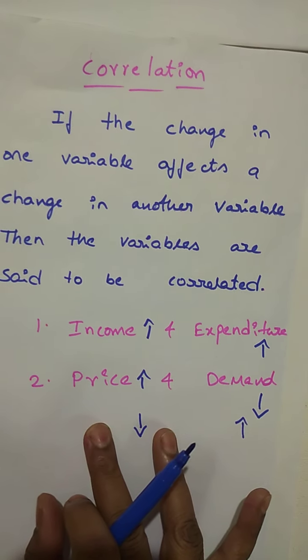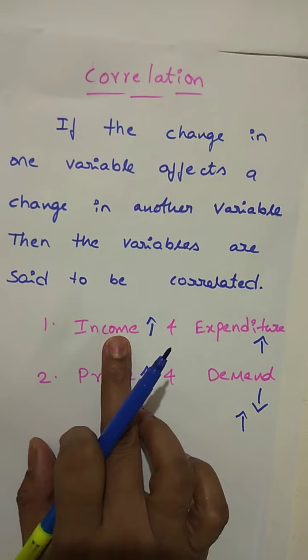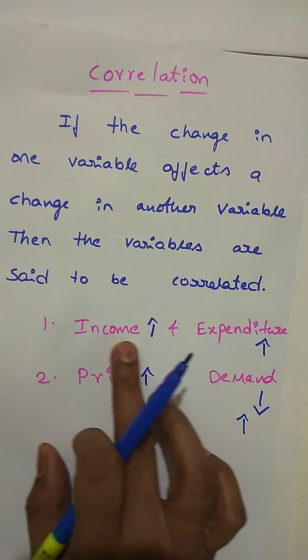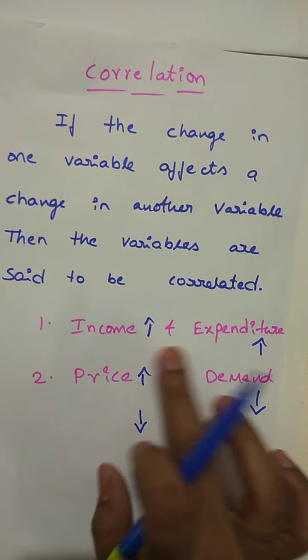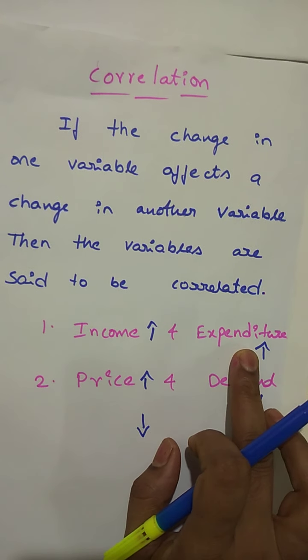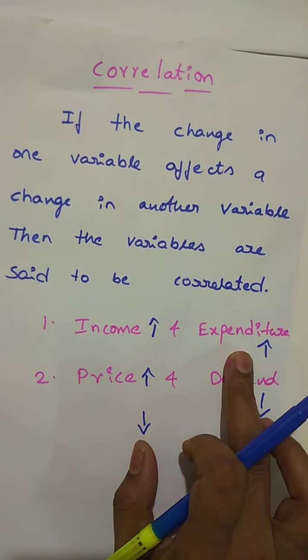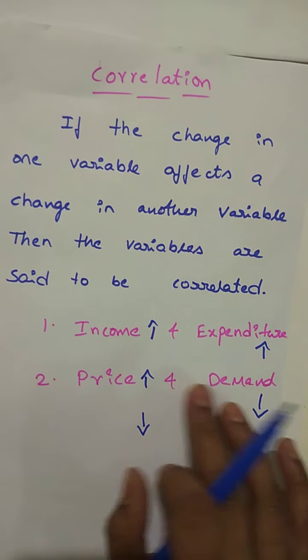So if you observe, a change in one variable affects the change in the other variable. If the change in one variable affects the change in another variable, then the variables are said to be correlated.